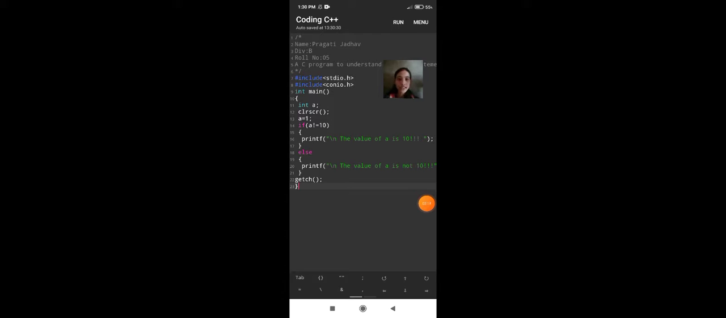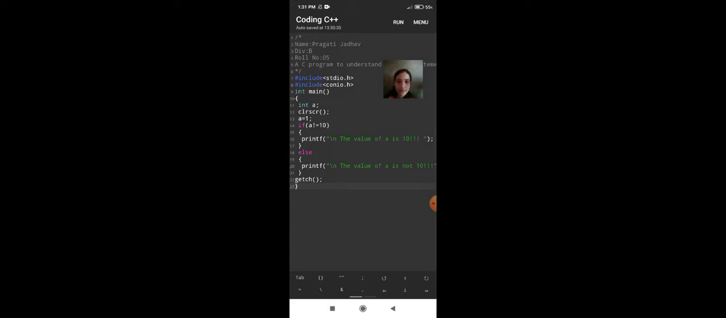But in this condition the value of a is not equal to 10. Here the output screen result is wrong. Let us check the output screen result. The value of a is 10. But here the value of a is wrong. Therefore we take care of the round bracket condition.